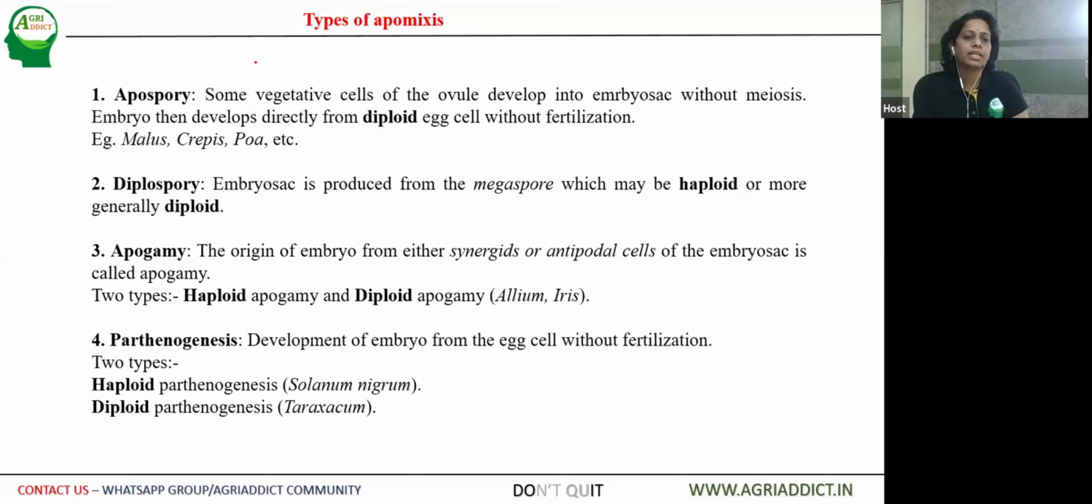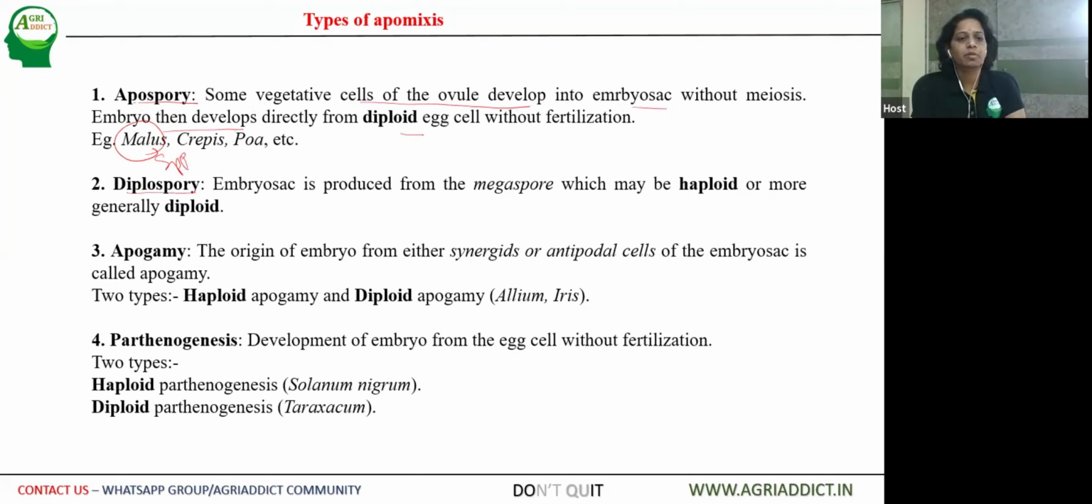So broadly, they can be divided into 4 different types, as I've told you before. Apospory means some vegetative cells of the ovule in the embryo sac without meiosis develop into embryos directly from the diploid egg cells. In case of apple, Malus species. So of horticulture importance, and under some of the vegetable agriculture crops also it is seen.